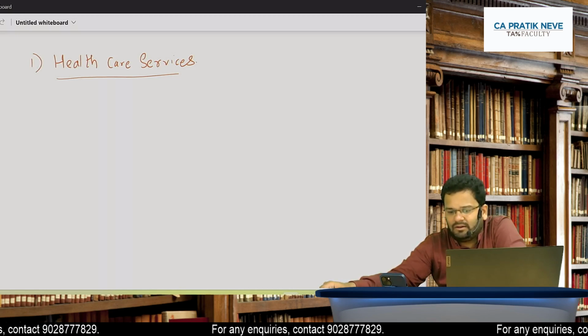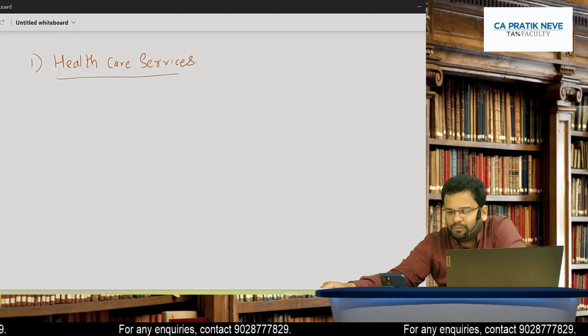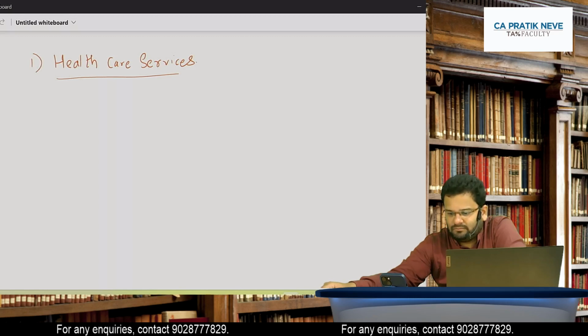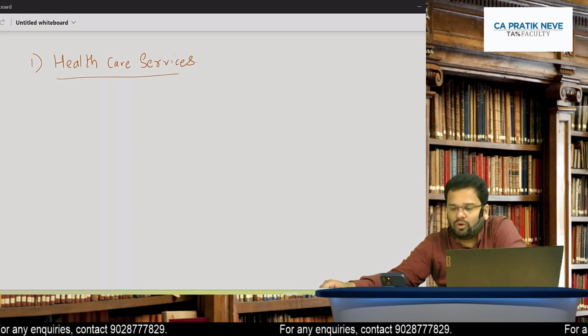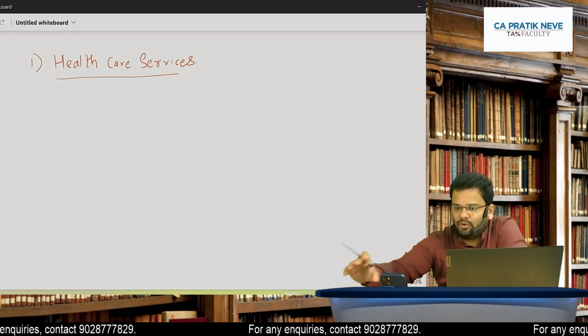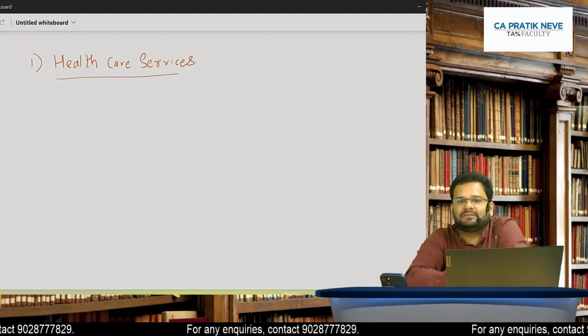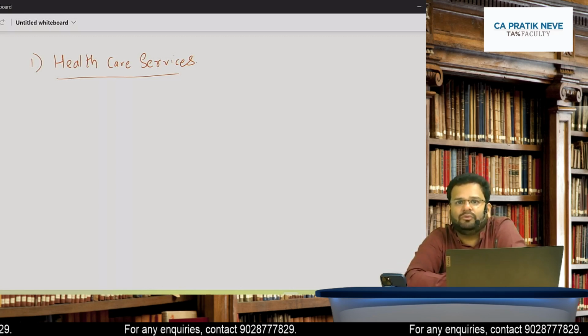No, Ketki, there is no tax on equipment and room charges. You please send me, Anuja. I don't know what it would be. You just send it to me. We will check what it is. So for sure there is no GST on any health care service. Be assured about that. Clear, all of you?